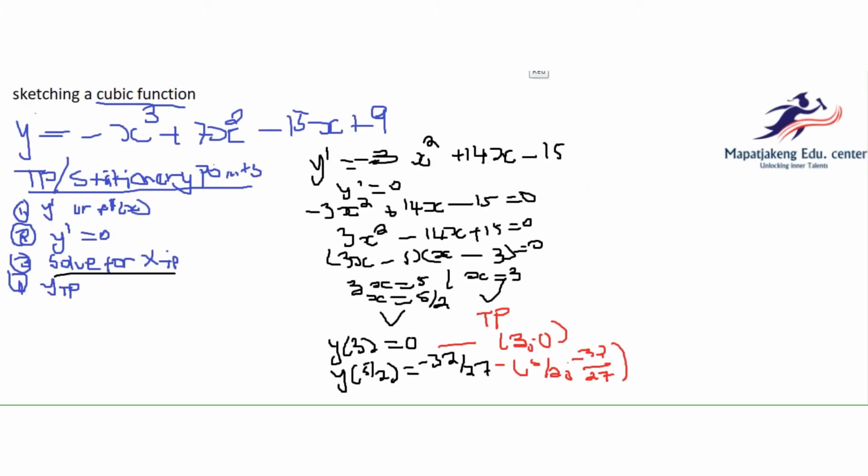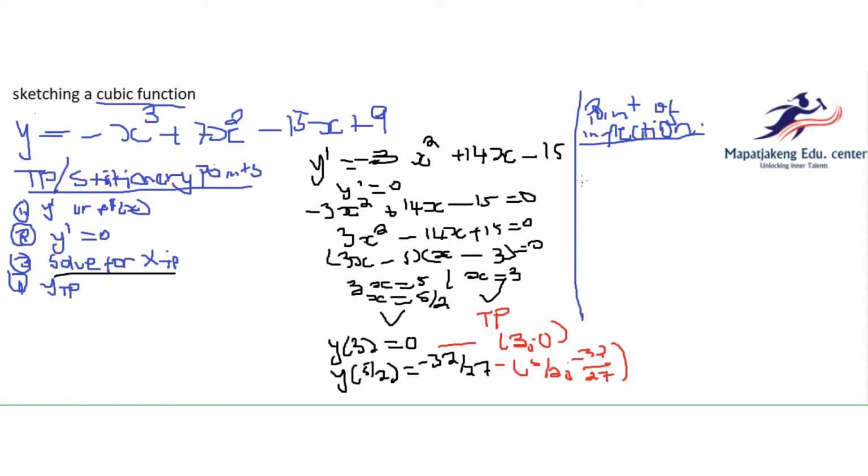The following step is when you find the point of inflection. You need to find the point of inflection. It's very important as well when sketching a cubic function.